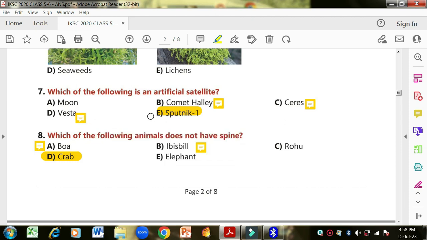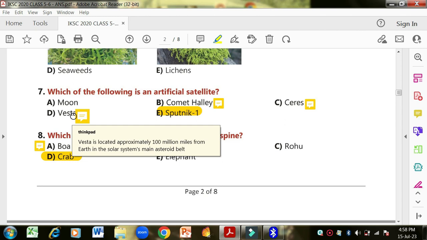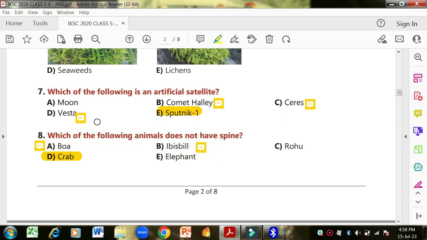Both Ceres and Vesta are dwarf planets that move in the asteroid belt, and they are called dwarf planets. They're already there in the solar system, and they orbit between Mars and Jupiter. But the artificial satellite is Sputnik 1.